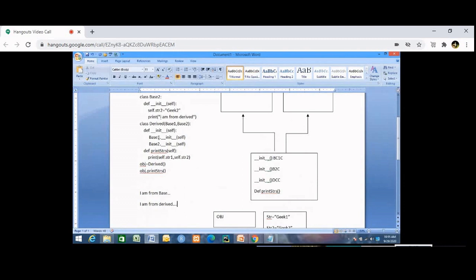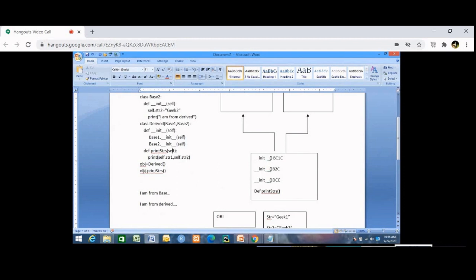Now you can see, first the derived class constructor will be called. In the derived class constructor, I am calling the two base class constructors. Then after that, I am doing obj.print_strs, which means using the derived class object, I am calling this method. What I am printing in this method is self.str1, comma self.str2. Now what is the value of self?